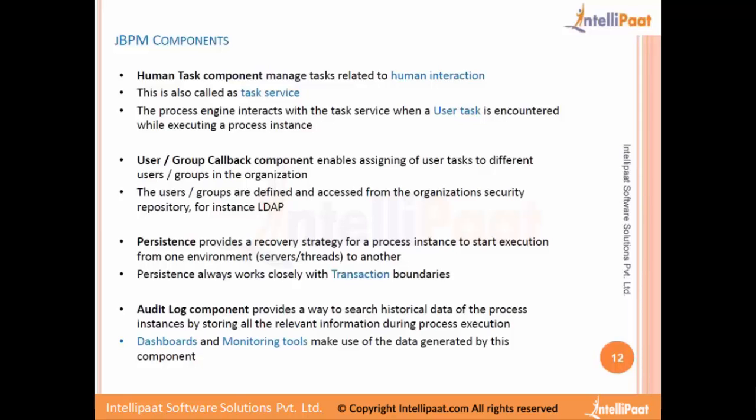And we have this history or audit log component, which makes sure that all the historical data, whatever process instances have occurred, like executed, failed, aborted, and the data that they went through, is stored by this component in the database. And that's for human readability, for business activity monitoring, for metrics collection, and to create dashboards. That data will be used for all those purposes.